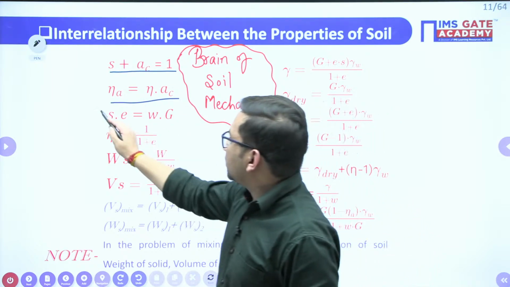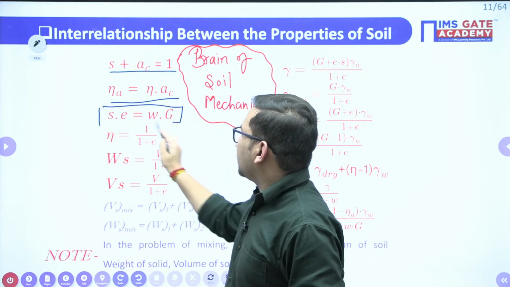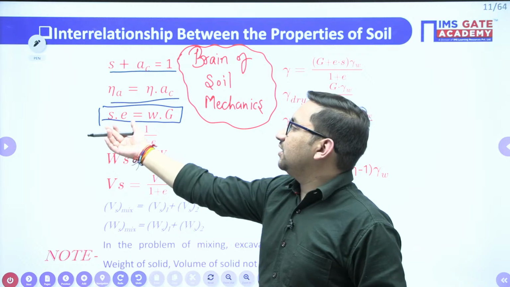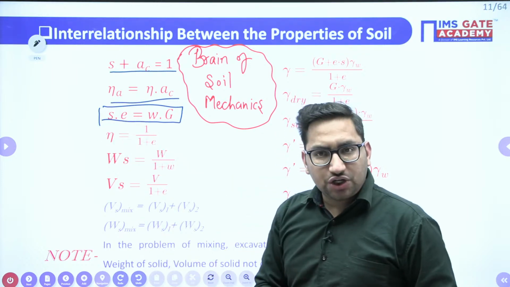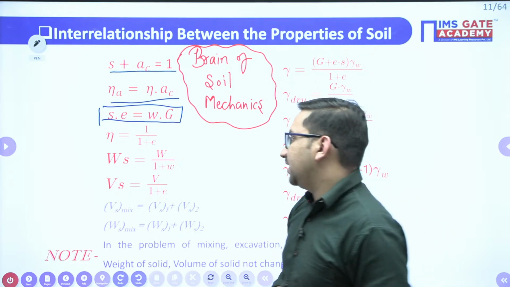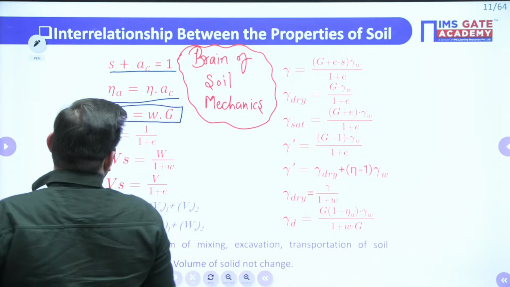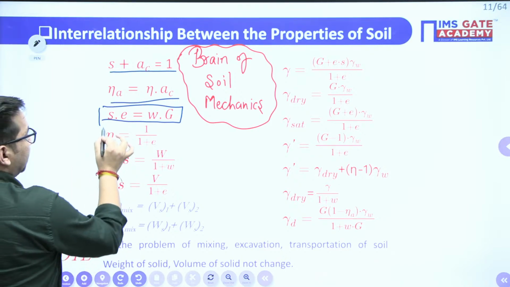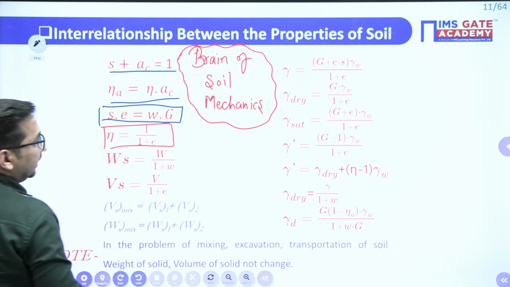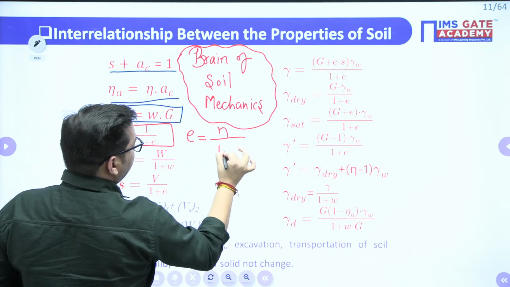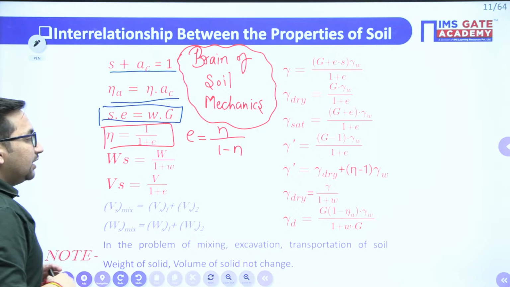The most important relation, which is generally used in all questions, is S into e is equal to w into G. This S is your degree of saturation, e is your void ratio, w is your water content, and G is your specific gravity, right? Also, we have a relation between porosity and void ratio: porosity n is equal to e upon 1 plus e, and we know that e is equal to n upon 1 minus n.